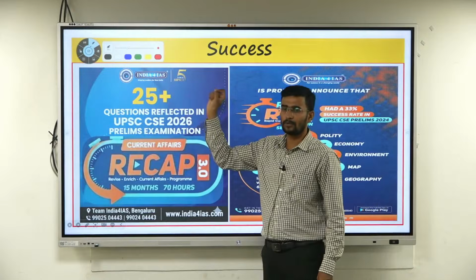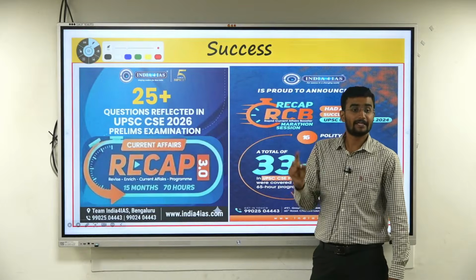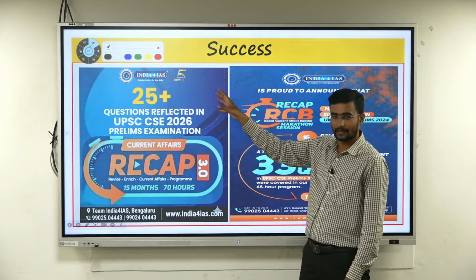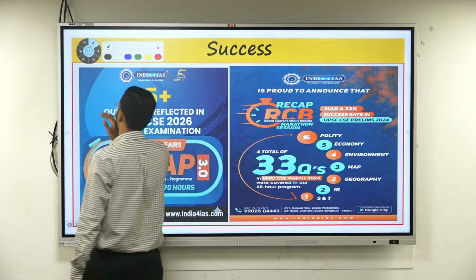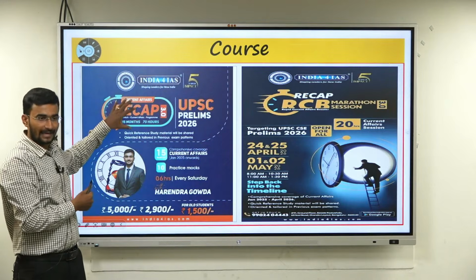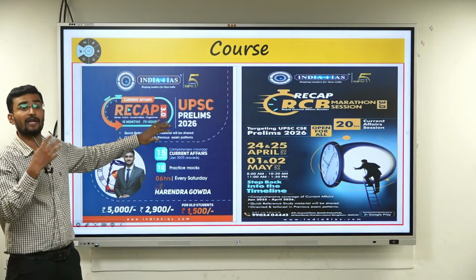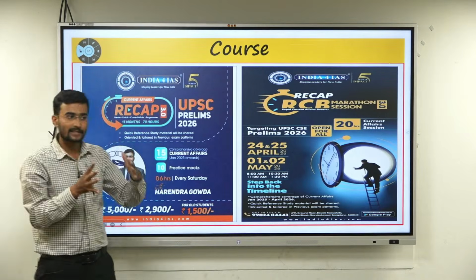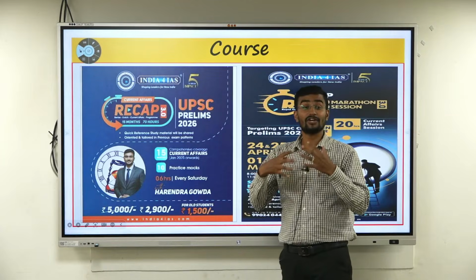This time, purely with respect to current affairs, 25 direct questions. And with respect to direct and indirect, some 5 extra, 30 questions have directly appeared in the examination, with evidences. This was our course, Recap 3.0, in which we discussed 15 months of current affairs, majorly linking up with the static part. We not only discussed purely current affairs, rather current affairs linked with static. The changing trends we analyzed.